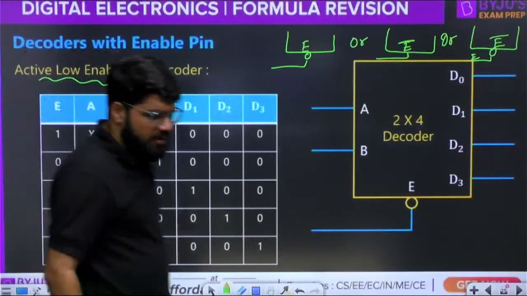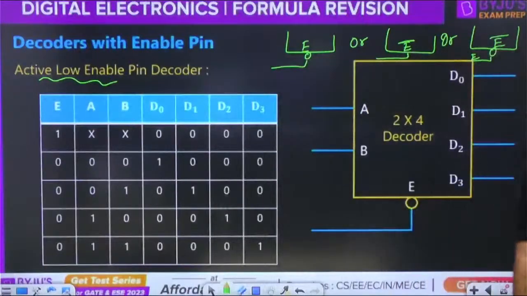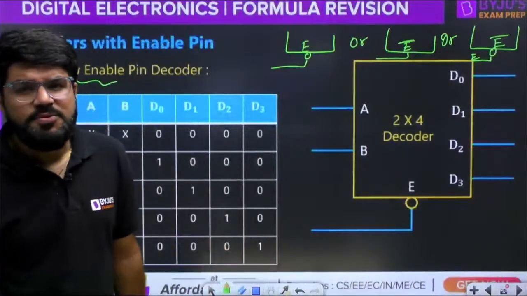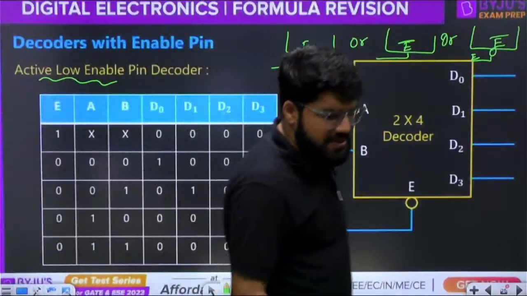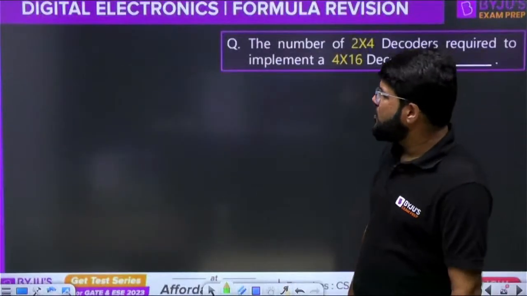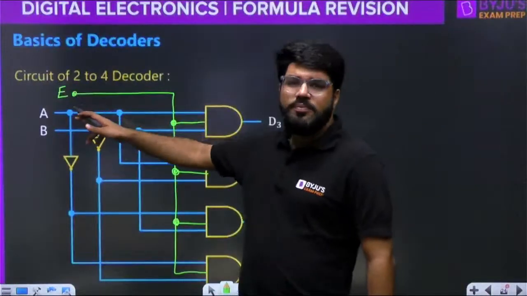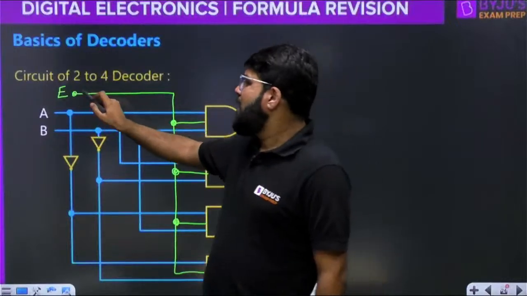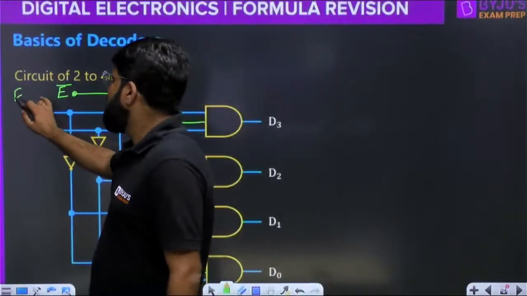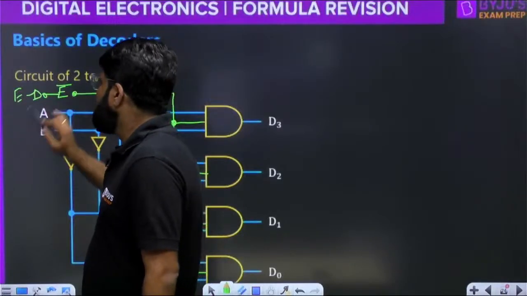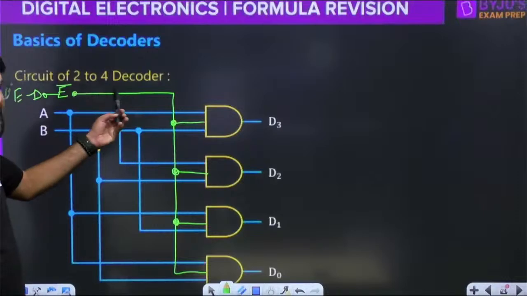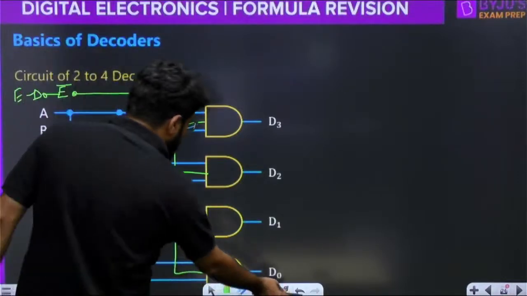So you have to read from the given question whether the pin is active high or active low. Okay, what should be the circuit diagram corresponding to it? If I go back to the previous one, rather than E, you have to apply E bar here. How do you produce E bar? Take E and invert it. So you have to feed E bar rather than E, and you will get the active low circuit diagram.